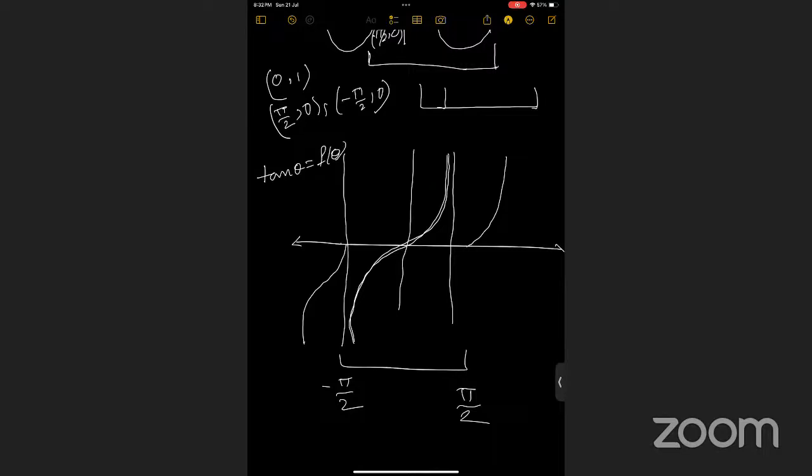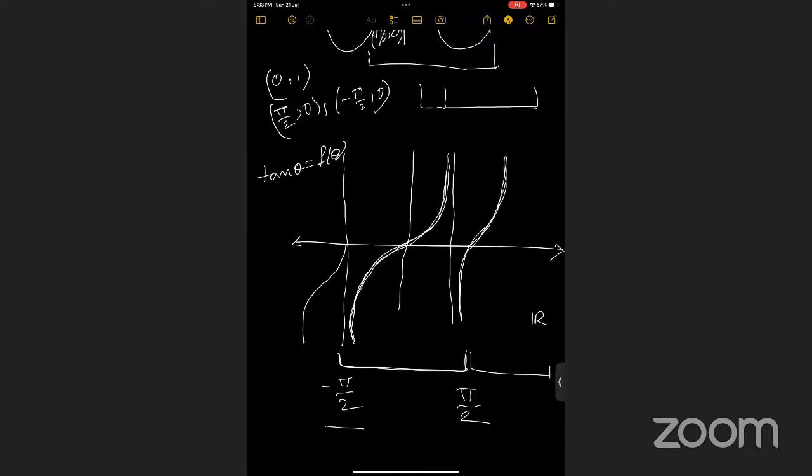And the domain is R, we are taking the whole real line. But you can see from minus pi by 2 to pi by 2, in this region, the function is like that. And again, from pi by 2 to pi, the function will be similar.